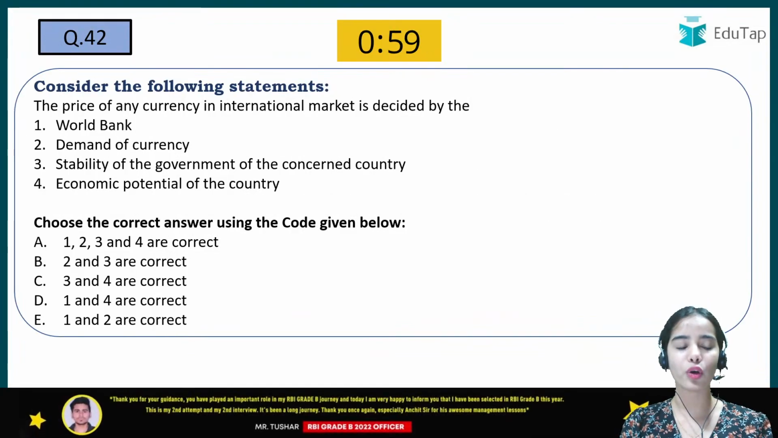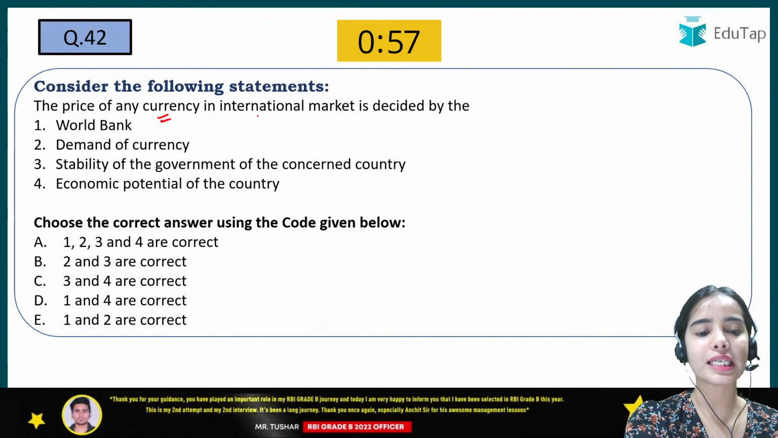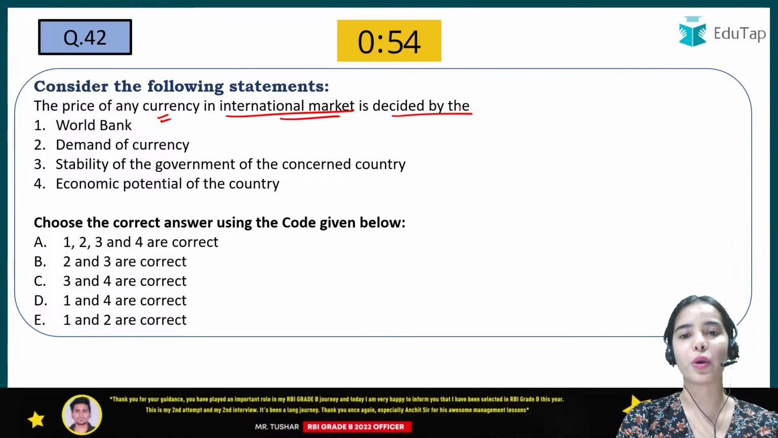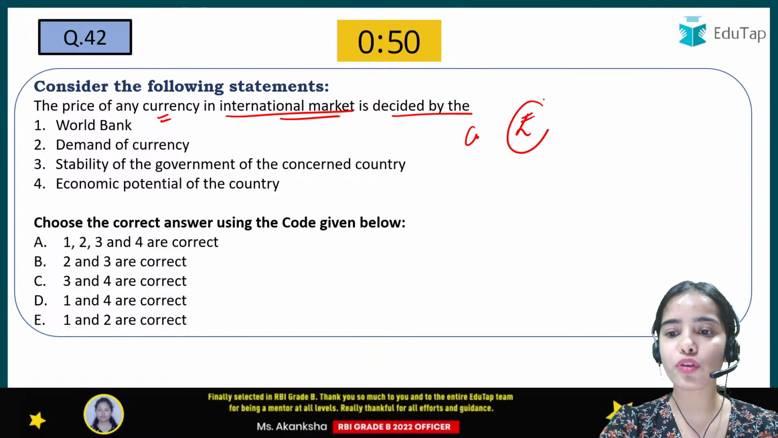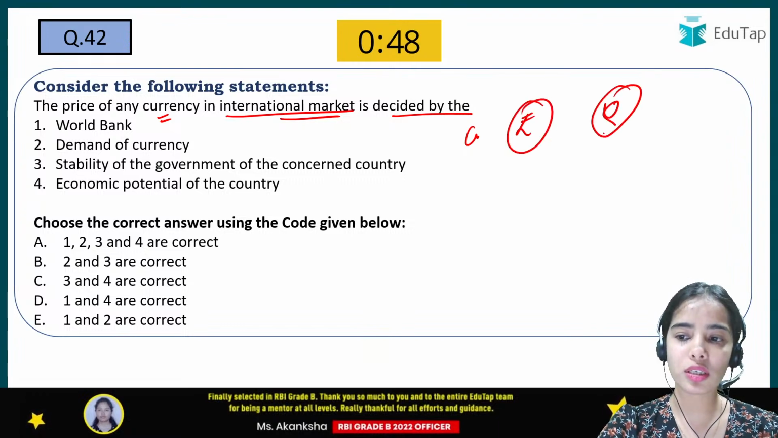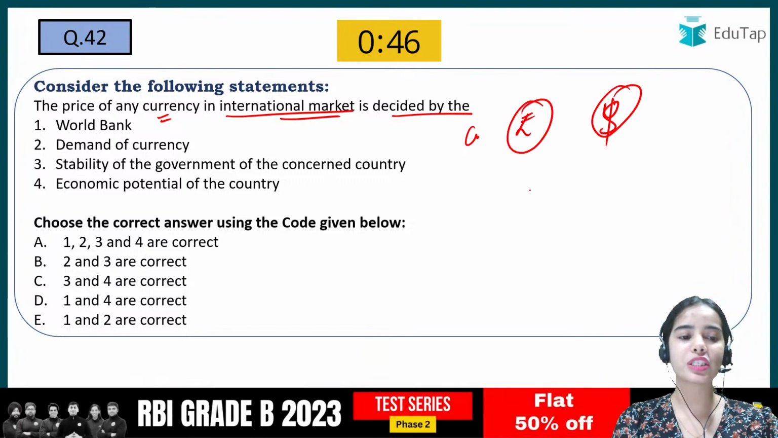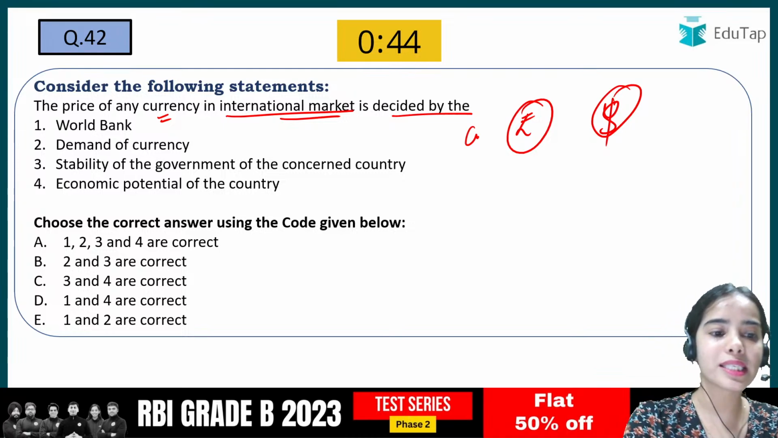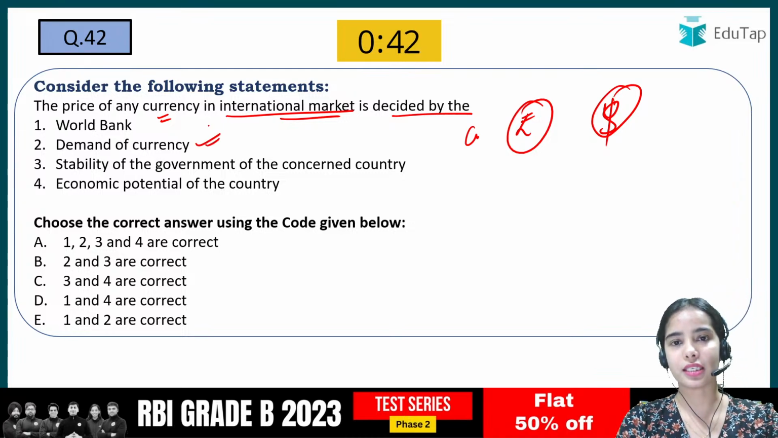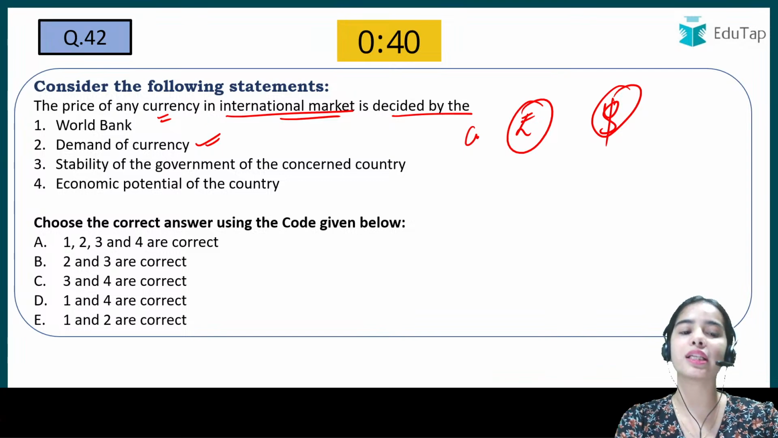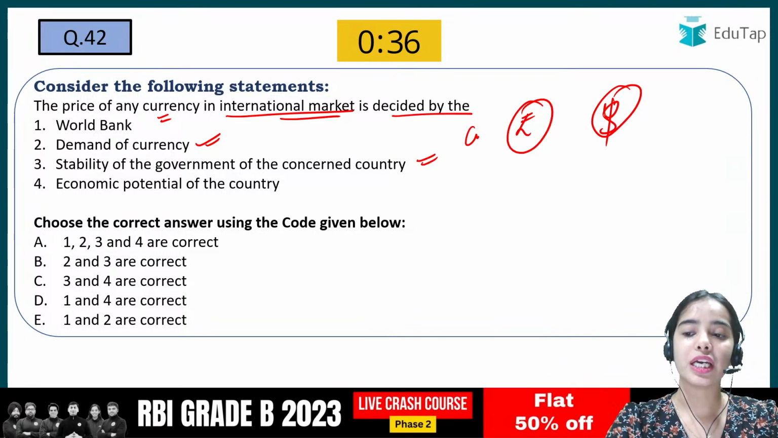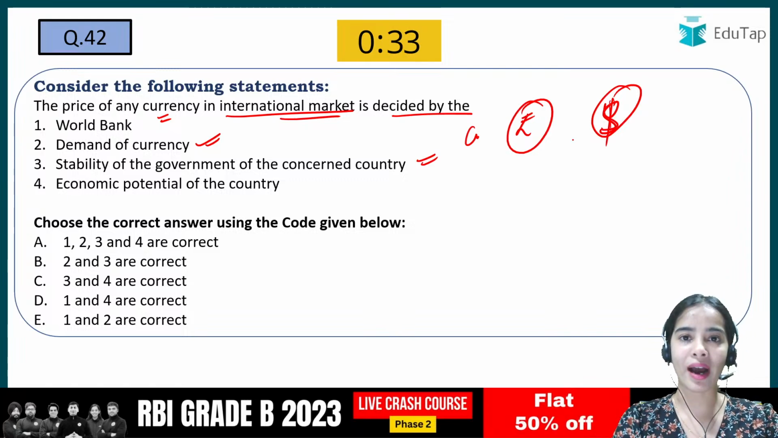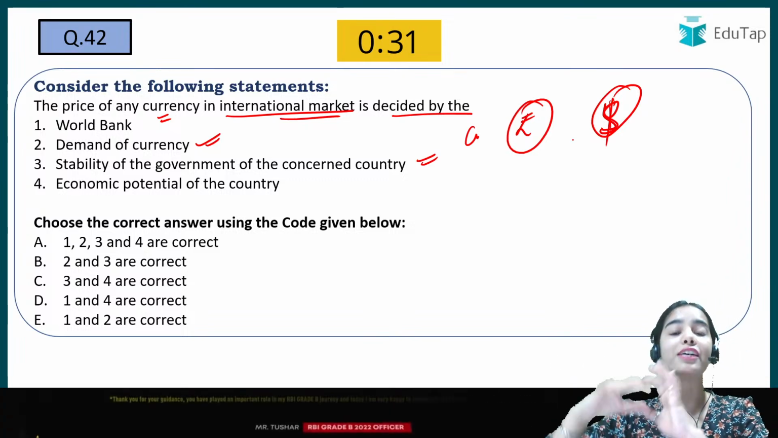Next is, consider the following statements. The price of any currency in the international market is decided by what? So the price of currency, that is the value of rupees and the value of US dollars and the value of pound sterling, is being decided by what? It is decided by the demand for that currency. How much the currency is being demanded in the market, as well as the stability of the government of the concerned country. The US dollar is considered safer. Why? Because there is more trust in the developed countries.